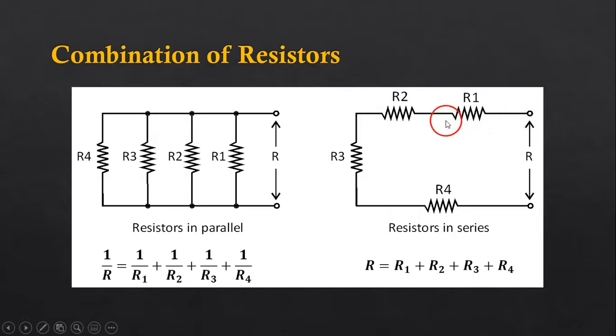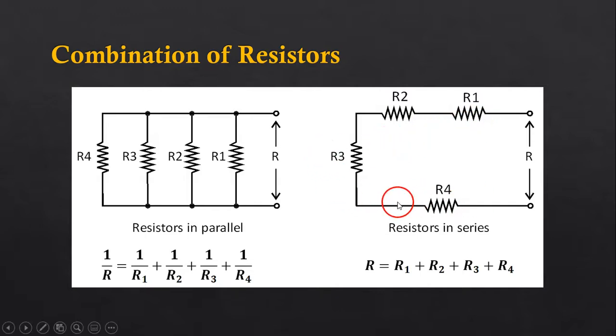The current flowing through all these resistors in this circuit is the same. If the current starts from this point, then the same current will flow through R1, then into R2, then into R3, then into R4, and it will come back over here. So in such a case, when the same current is flowing through all the resistors, we can consider that these resistors are in series.